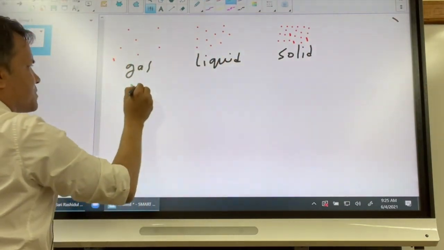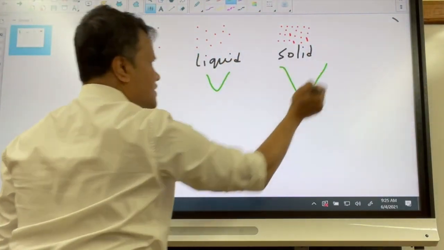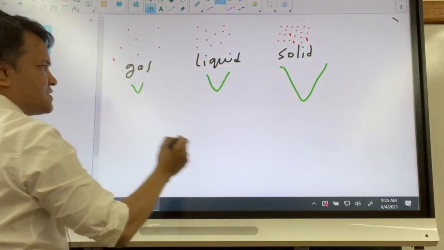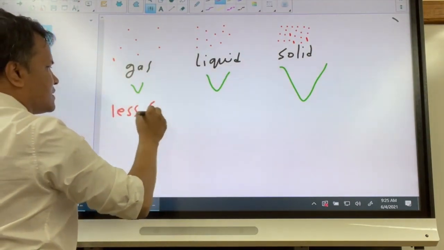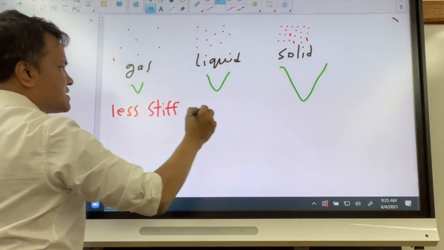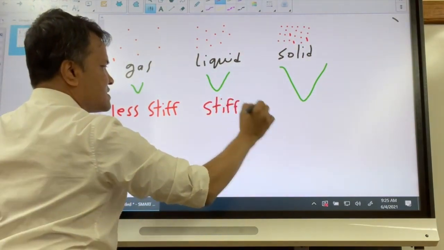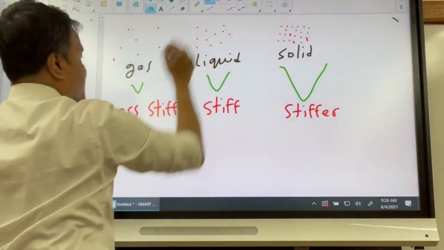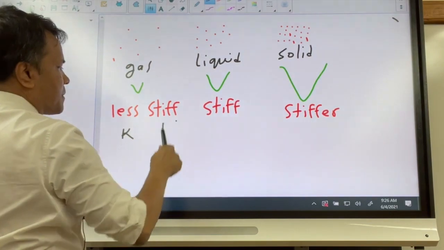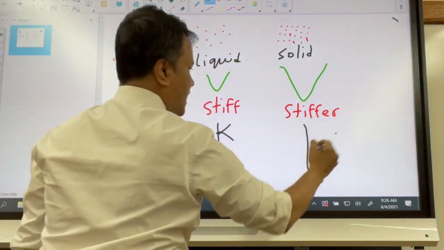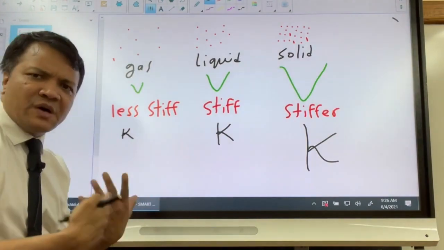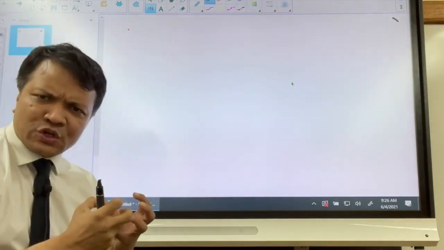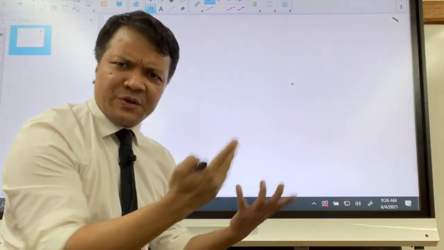Well, the velocity of the sound wave is very small here, bigger here, and very big here. Why is that? That's because this is less steep, this is stiff, and this is stiffer. What does that mean? Small k, big K, and even bigger K. As the K gets bigger, the speed of sound also gets bigger. Now we're going to see that this is our hypothesis. The next question is, what does the speed of sound depend on? It depends on 2 things.